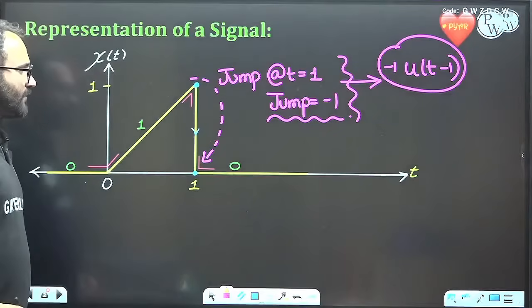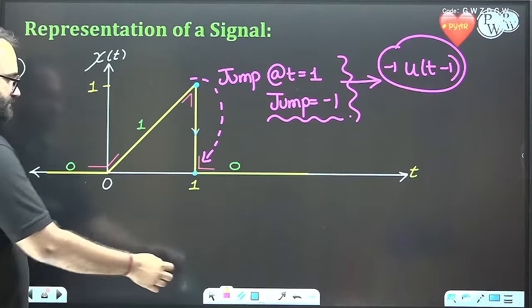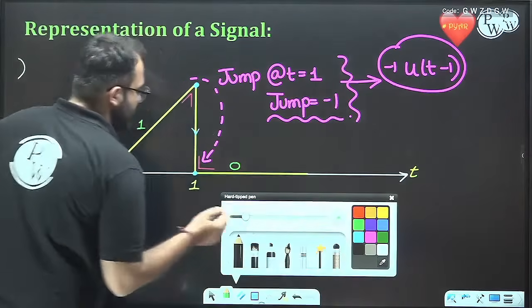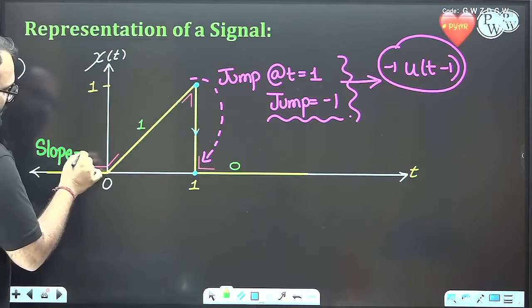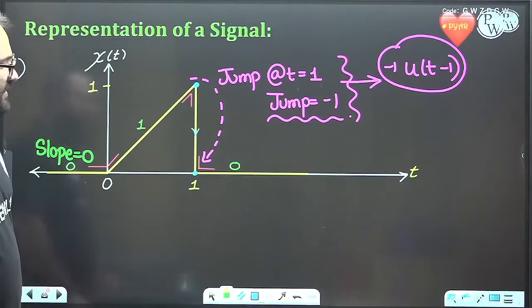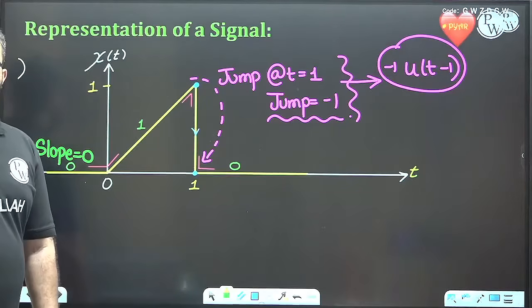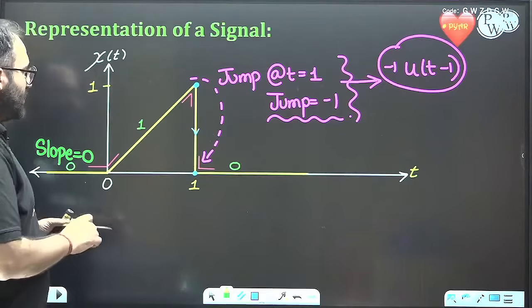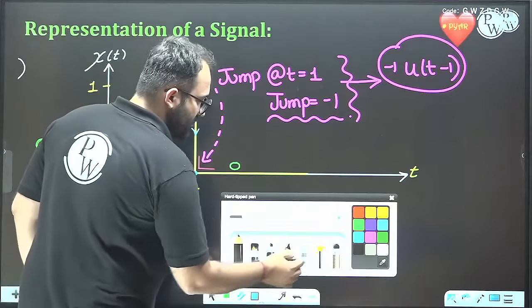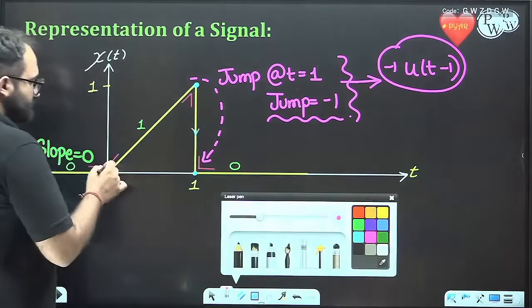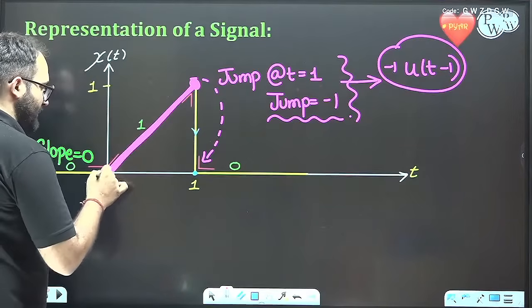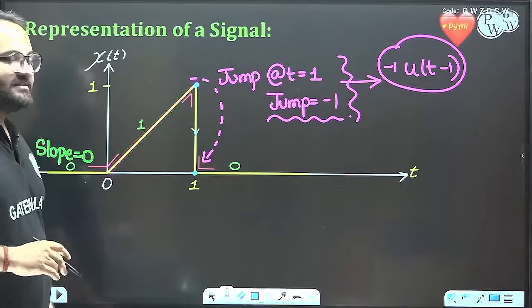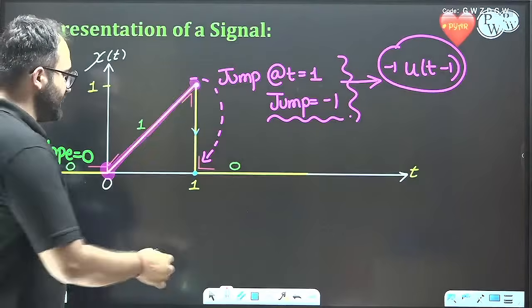Next point. We can see that the initial slope is 0, but after that, here we have a rising curve which has slope equal to 1.